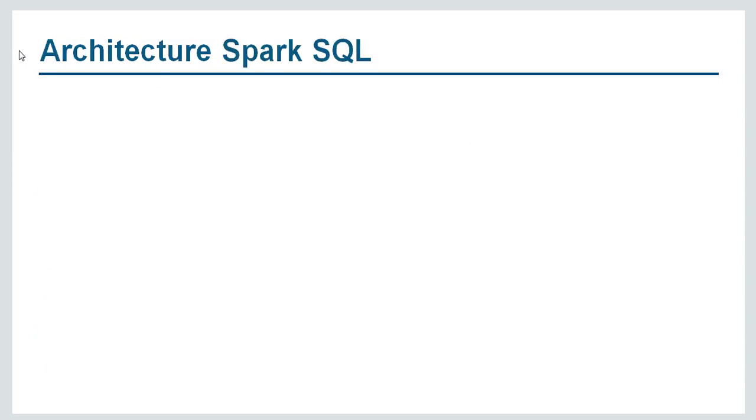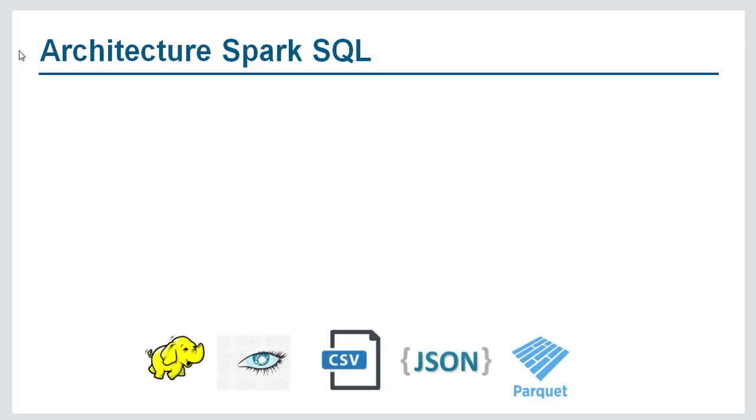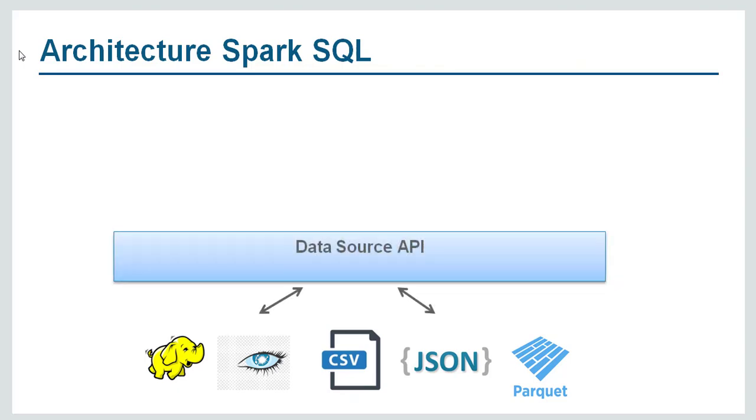So let's talk about architecture of Spark SQL. We may be having data in a variety of file formats. We may be having data in CSV format, or JSON format or Parquet format. Spark SQL architecture provides a component called Data Source API. Data Source API has the capability to read data from a variety of file formats.